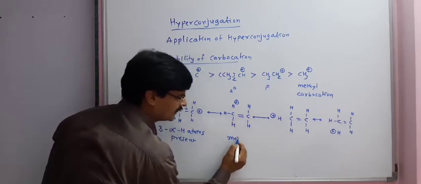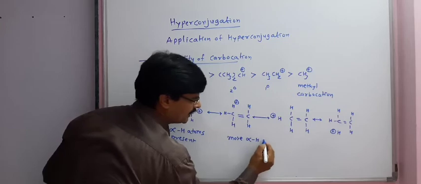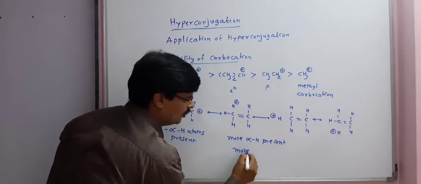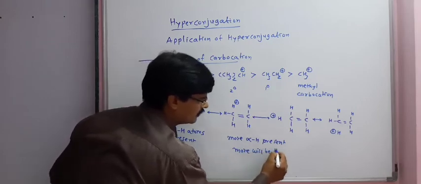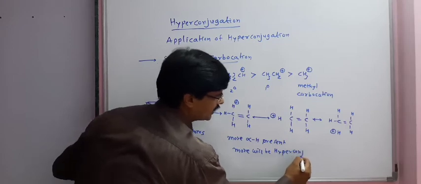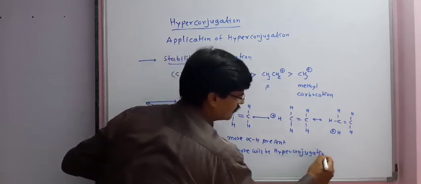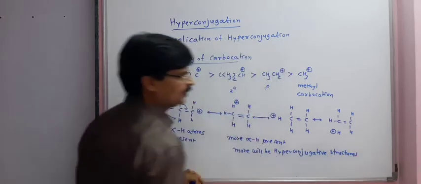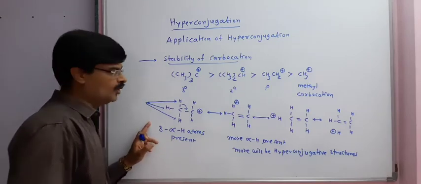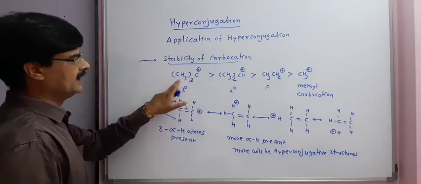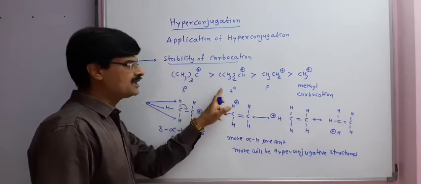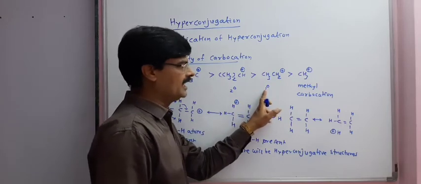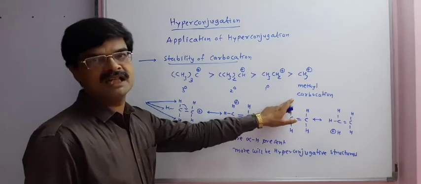Simply, the more alpha hydrogens present, the more hyperconjugative structures, and therefore the stability of that molecule will be more. So from this study we can say that a 3° carbocation is more stable than a 2° carbocation, a 2° carbocation is more stable than a primary carbocation, and a primary carbocation is more stable than a methyl carbocation.